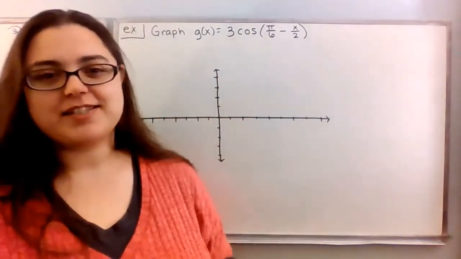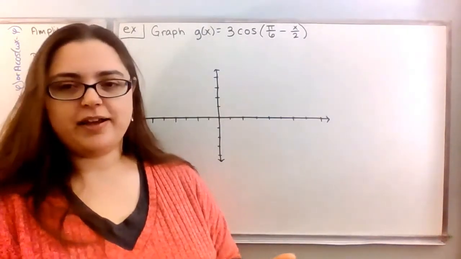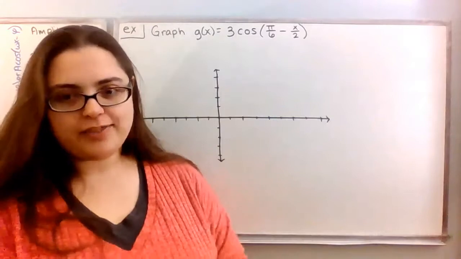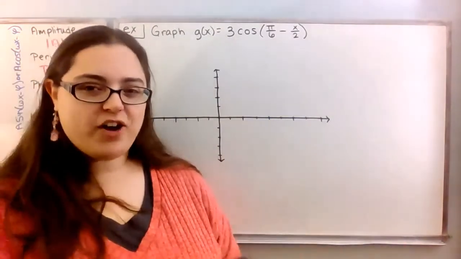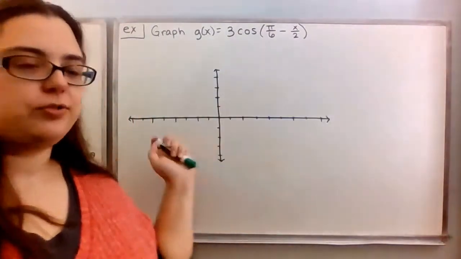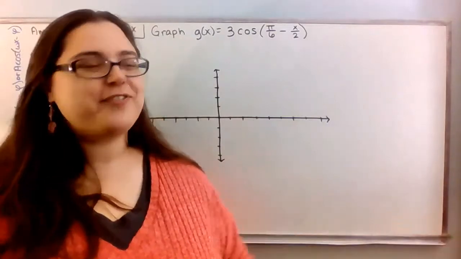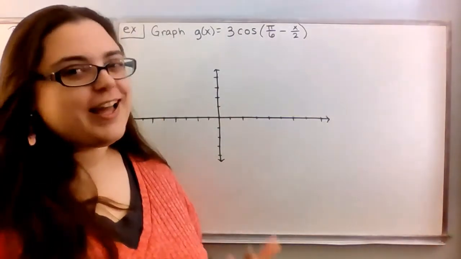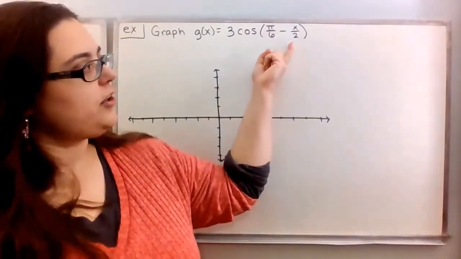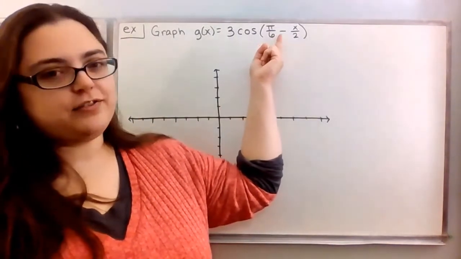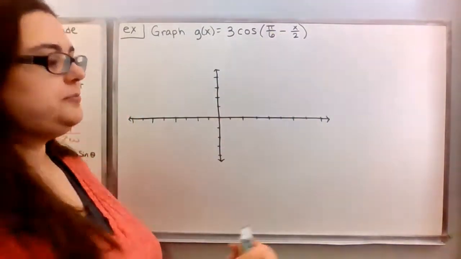So we're going to start out this example by summarizing some information, writing down A, omega, phi, all that good stuff, figuring out the amplitude, the period, the phase shift, the key points, and so on. Once we have all of that information, then we know how to label the horizontal and vertical axes, and then we can finally graph. So to start out with, I do notice there's a little problem with this function, and that is that the coefficient of x is negative. So we're going to have to rewrite this so we have a positive omega.